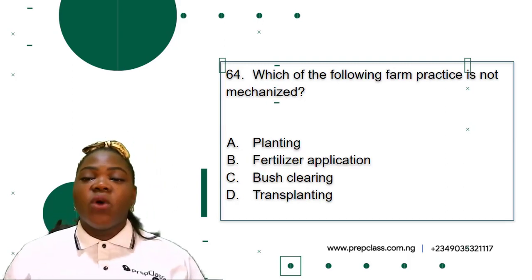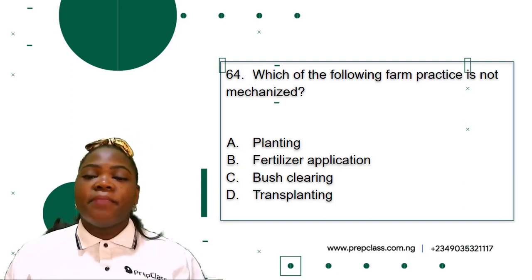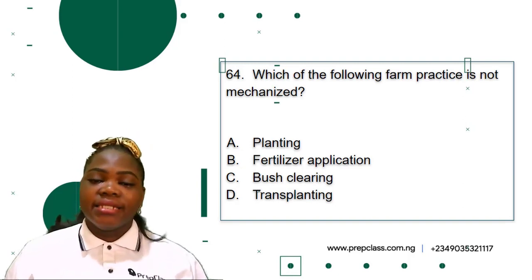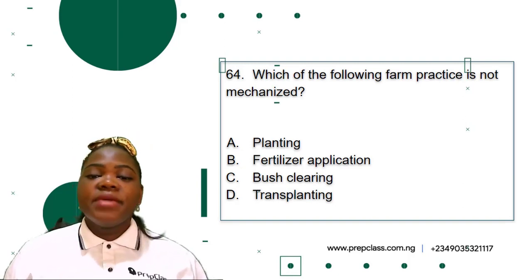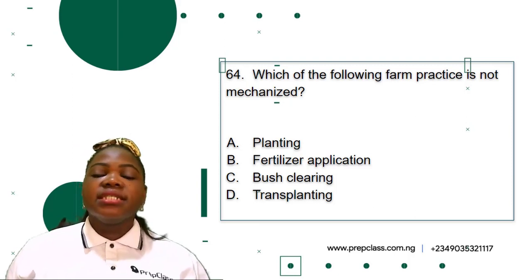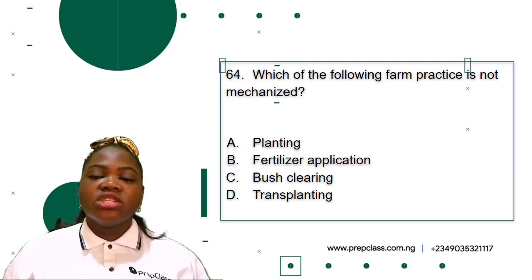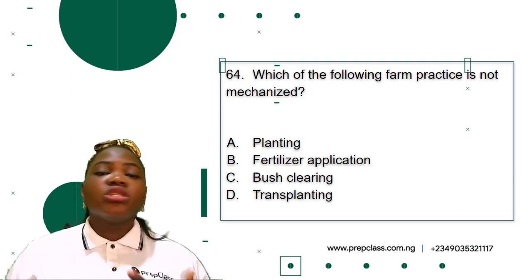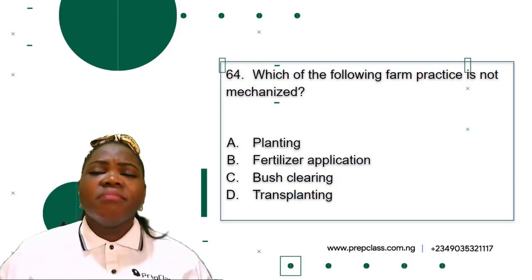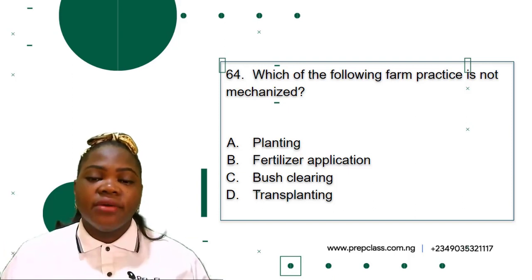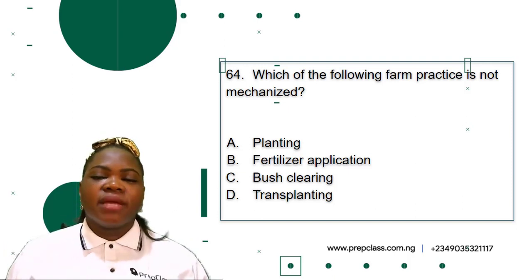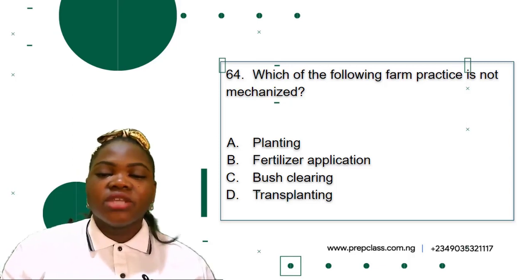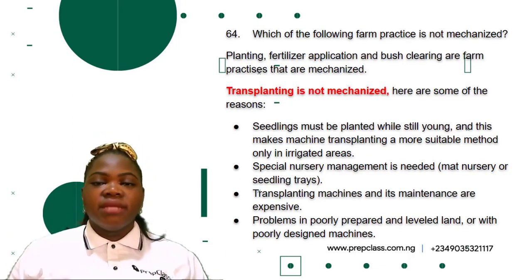Okay, now 64. Which of the following farm practice is not mechanized? A. Planting, B. Fertilizer application, C. Bush clearing, D. Transplanting. Machines can be used for planting, machines can be used for fertilizer application, machines can be used for bush clearing. Machines are also used for transplanting, but using machines for transplanting is limited. So this is why transplanting is not really mechanized.